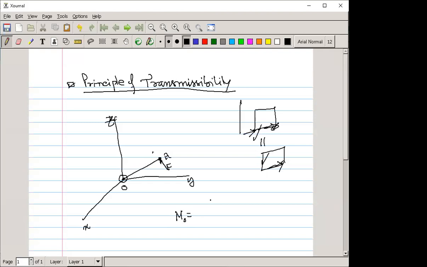So the moment is nothing but r cross F. Here, what is the meaning of r? Suppose along this line of action, which is a straight line, consider another point B and take this as your position vector.